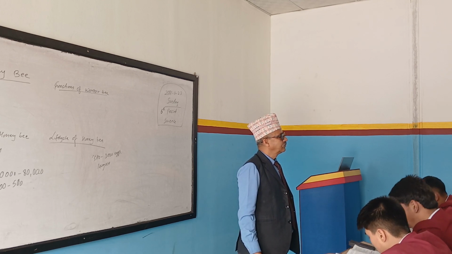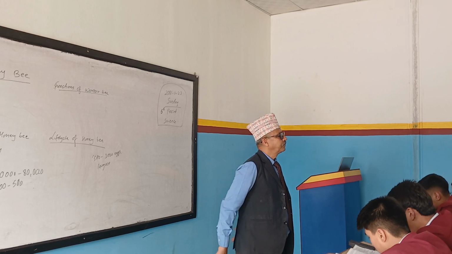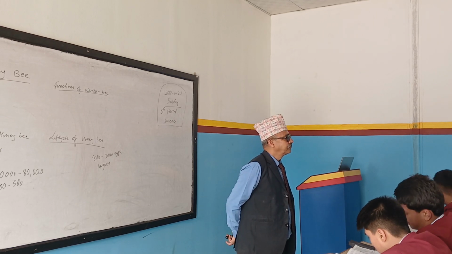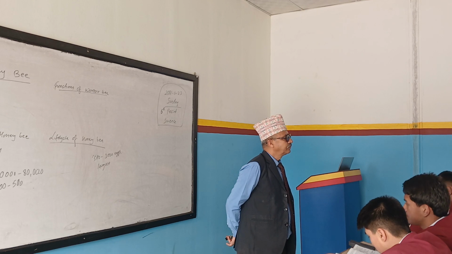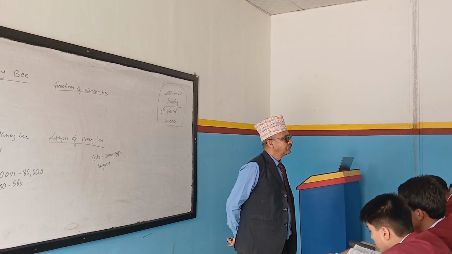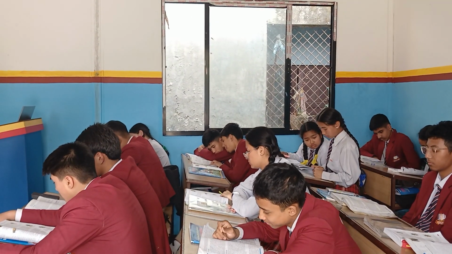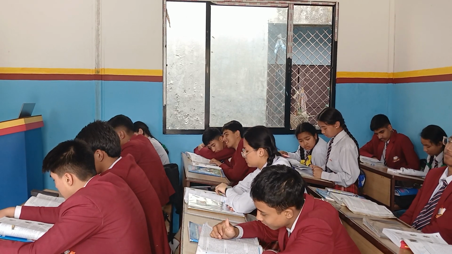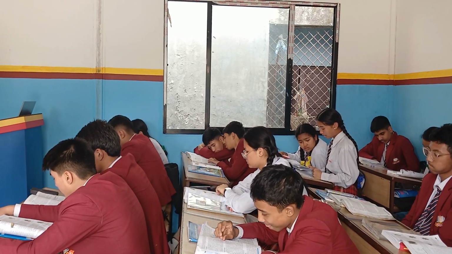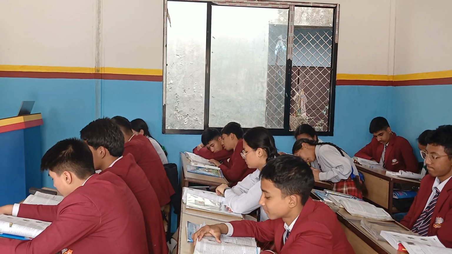There are 100 to 500 drones in a hive. They survive for about 2 months. After meeting with the queen, the male dies as they lose the genital part of the abdomen in the process. They are fed by the workers in a hive.